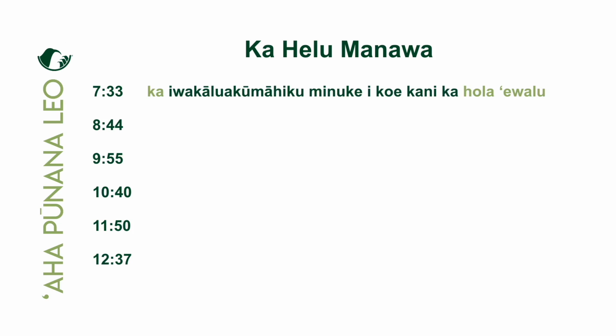Ka iwakalua kumahiku minuke i koikani ka hola ewalu. Right? So the first amount of time is the amount of time until the next hour. And then here, we're not putting the current hour, because we're in the second half. So we're putting the hour that we are approaching, that we are 27 minutes away from. Okay, 7:33. Ka iwakalua kumahiku minuke i koikani ka hola ewalu.